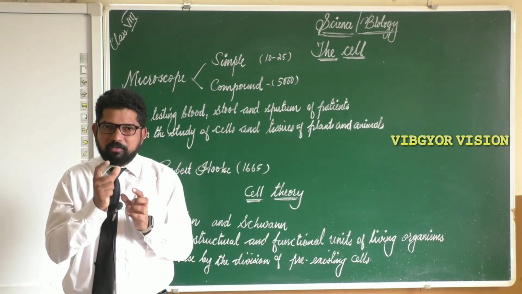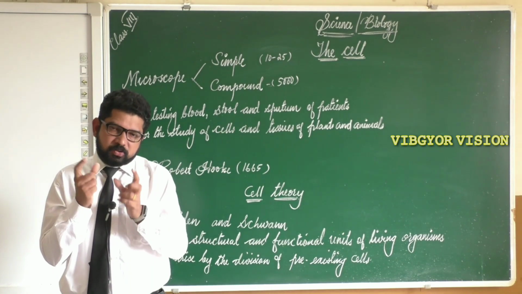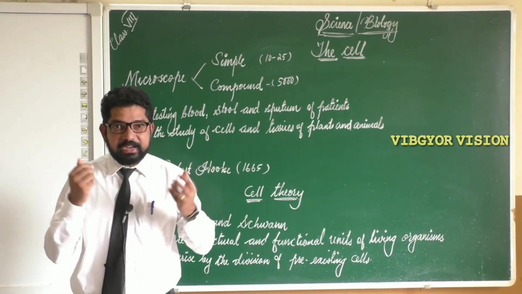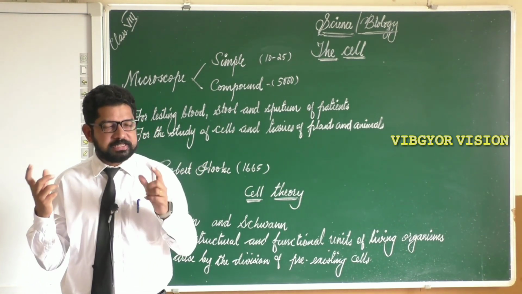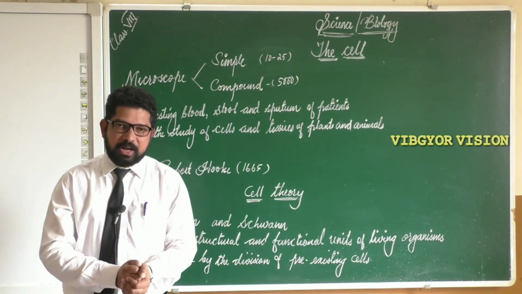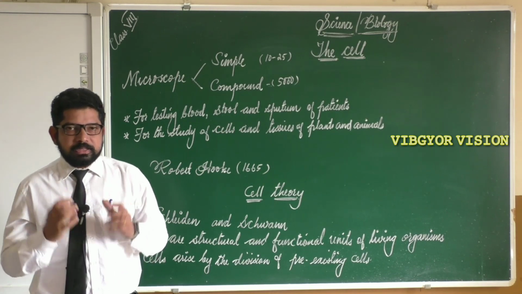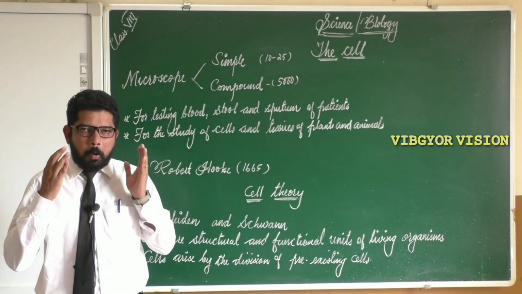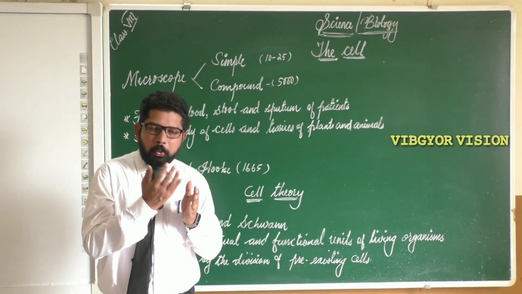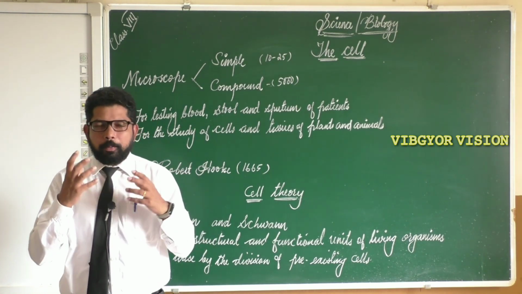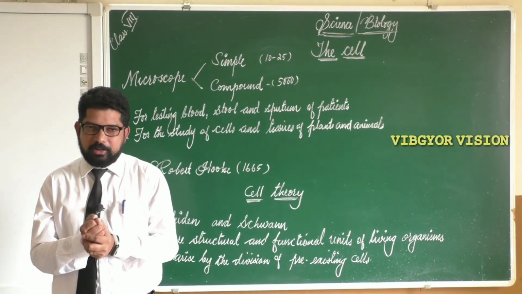That convex lens is also known as a magnifying lens. So if you are observing cells through a simple microscope, we won't be able to see the cell.